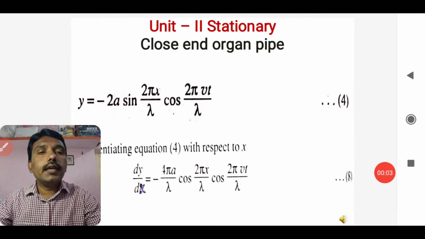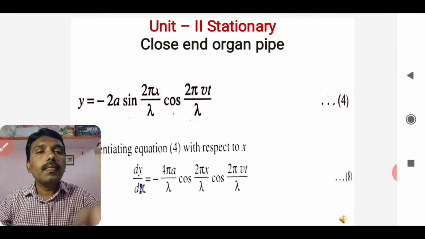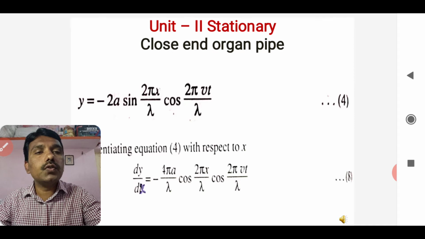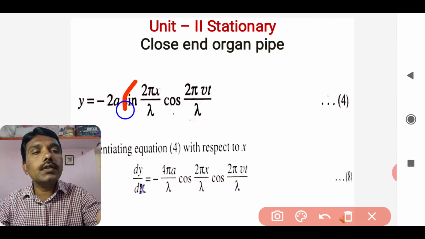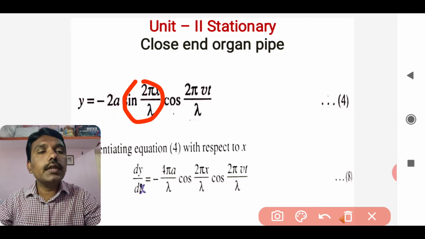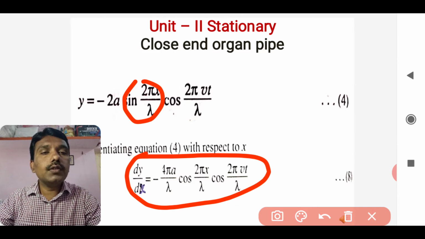Here, y is going to be the displacement. Differentiating with respect to x, t is not going to be affecting, and this gives you the relationship for the strain: dy by dx is equal to minus 4 pi a by lambda.